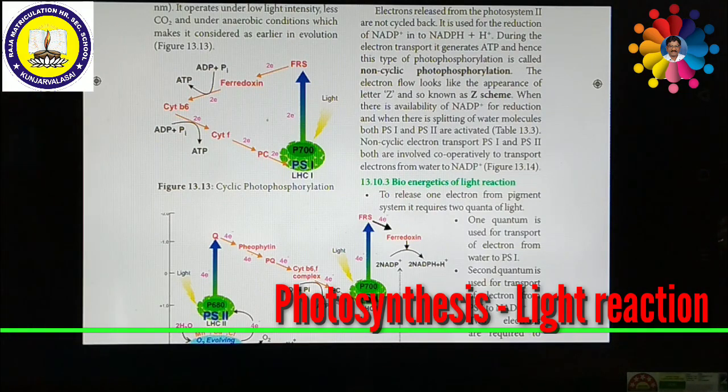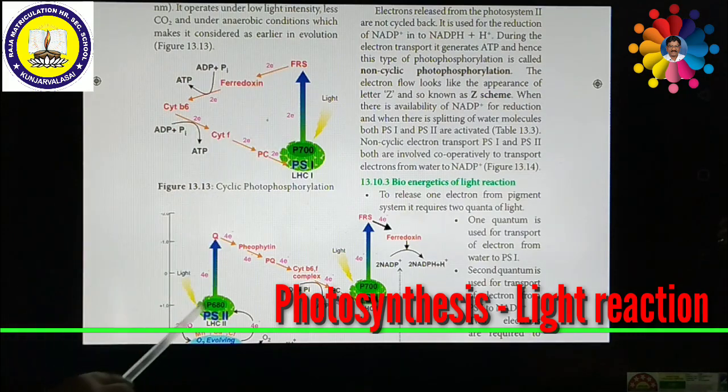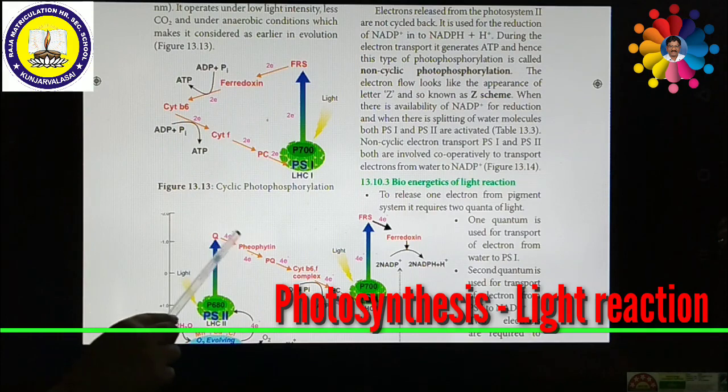So in cyclic, electrons are released and cycled back. Here, in non-cyclic, electrons are expelled and not cycled back, and that will be in the form of the Z scheme.